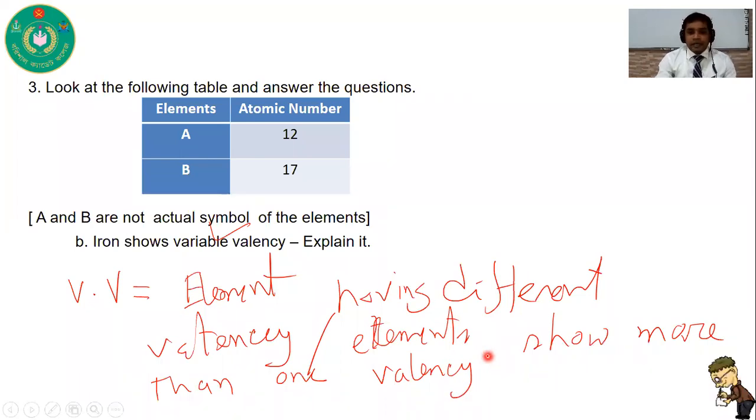Elements having different valency, that means elements showing more than one valency, is called variable valency.